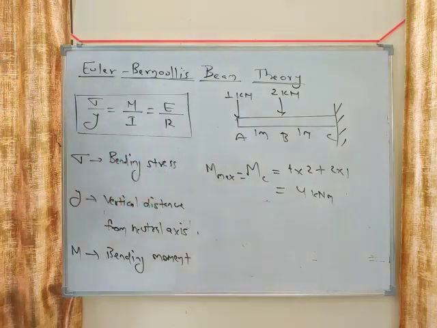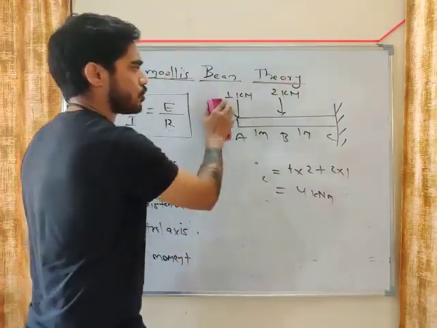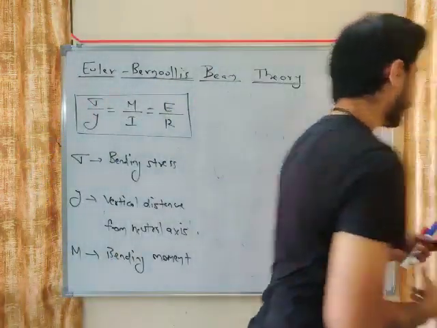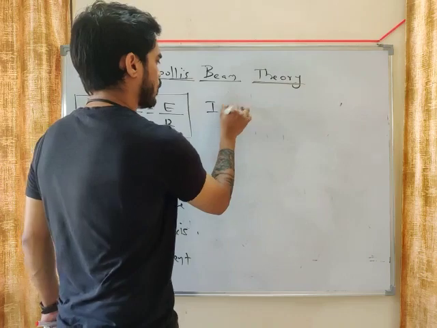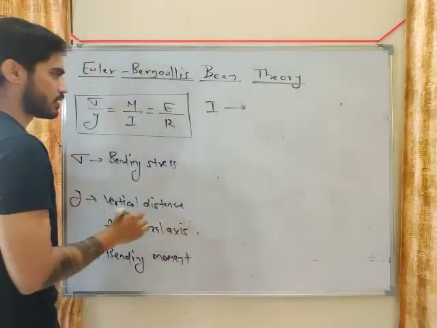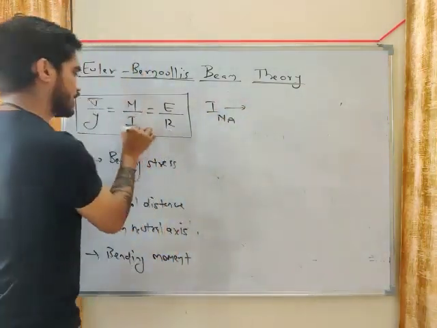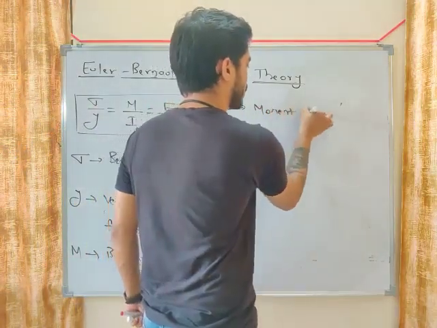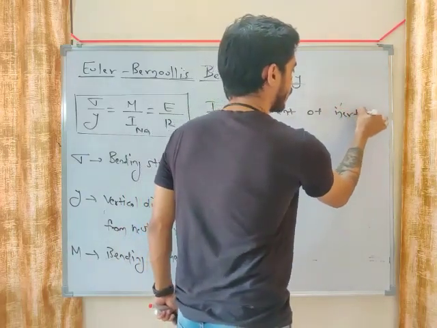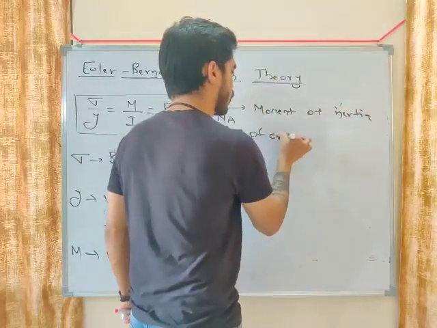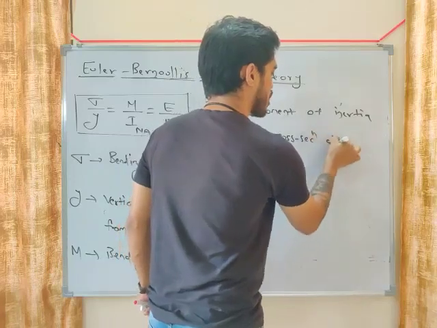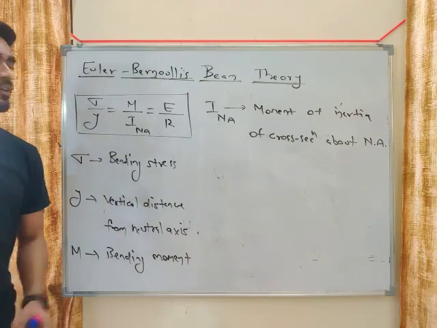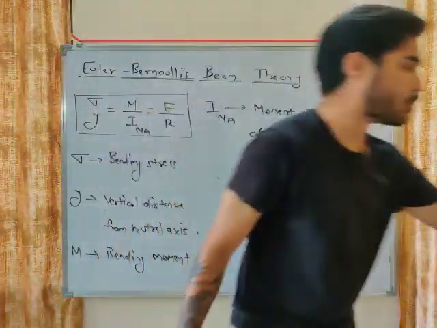So this is M, bending moment. And if you have this loading diagram, you calculate maximum bending moment. Now moving on, what is the value of I? This should actually be I_NA, which is nothing but moment of inertia of cross section about neutral axis.